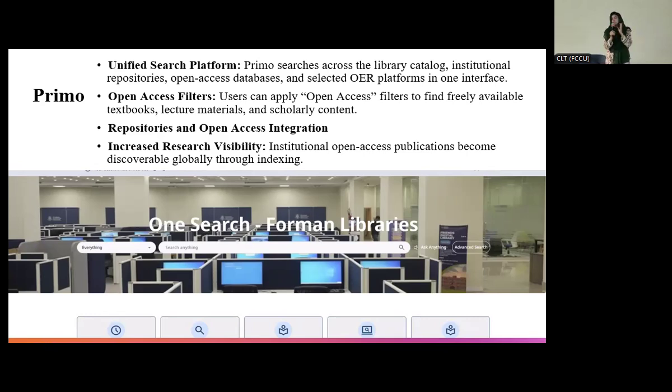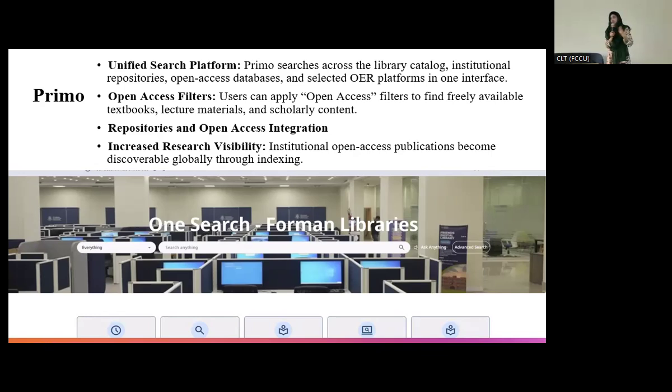And then we have multiple filters when you open it. For that, you have to go to the library website. There is a tab for One Search; you click on it and it will take you to the Primo interface, and you can use it. I really want you to play with this because it will be fun for you. We have advanced search tools and filters, so you can specify your search query as much as you can.